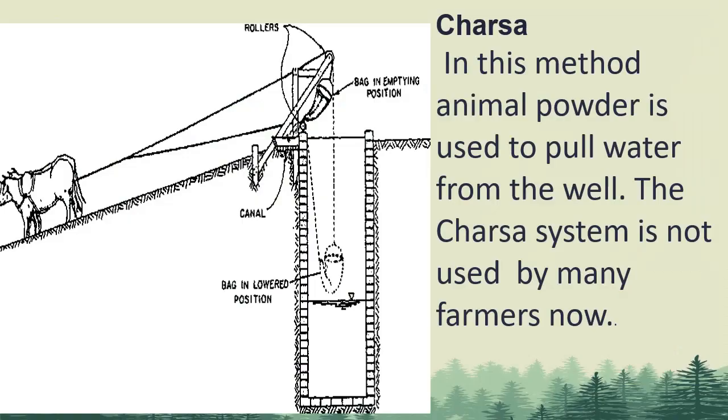In the Charsa method, animal power is used to pull water from the well. In this method, a bucket is suspended by a rope, as you can see in the figure, and with the help of animals, people take out water from slightly deep wells. The Charsa system is not used by many farmers now.